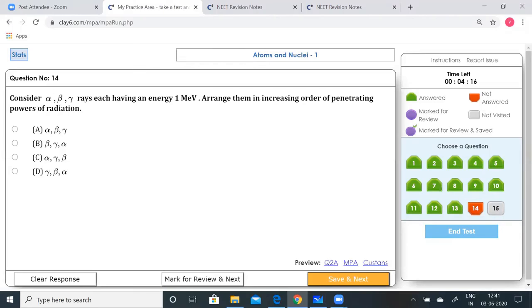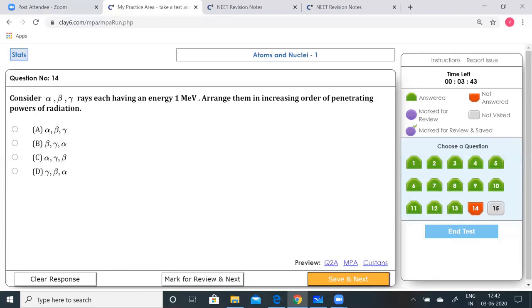Now consider alpha, beta, gamma rays, each having an energy of 1 mega electron volt. Arrange them in increasing order of penetrating power of radiation. Now, gamma rays are neutral, while beta rays are negatively charged and alpha rays are positively charged. The penetrating power of gamma is always the maximum, because it does not have any charge. It's not going to be deflected by any electric field or magnetic field, so it goes